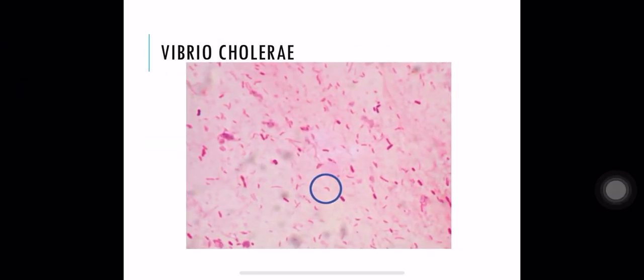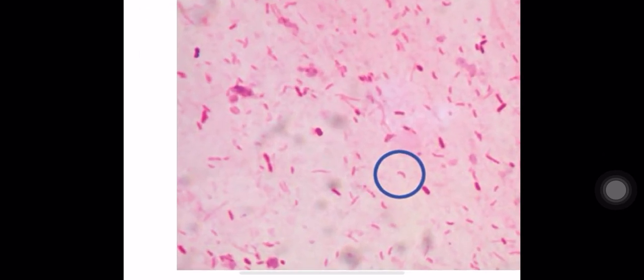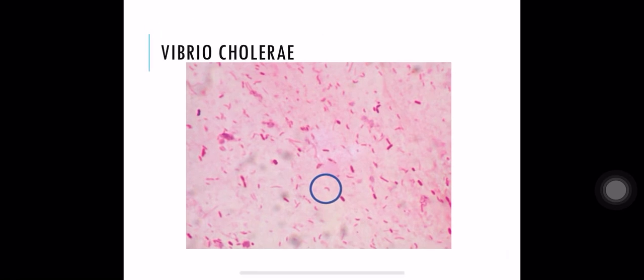Hello friends, in this session we will discuss Vibrio cholerae. Vibrio cholerae is a gram-negative bacillus. Its basic morphology is that it is a comma-shaped bacterium, with small cocobacillary forms with a comma shape. When you see it in microscopy in a gram stain, you can see small comma-shaped bacteria.